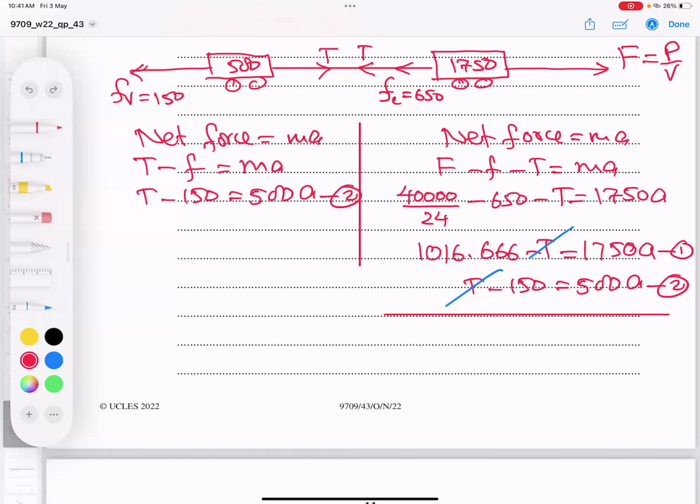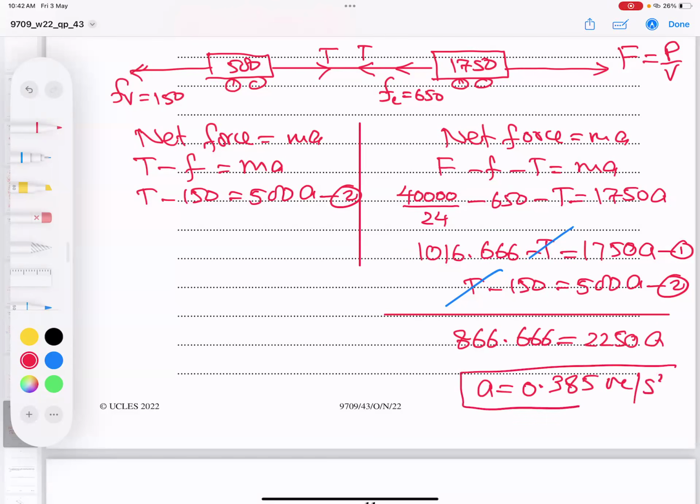In decimals, I'm getting 866.666 equals to 2250 times the acceleration. So when divided, I get the acceleration 0.385 meter per second square.